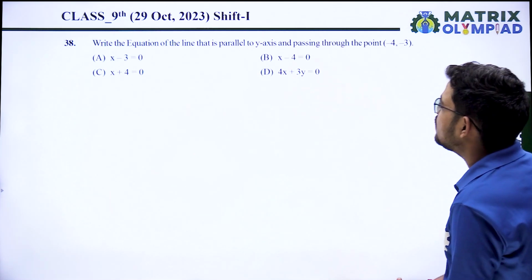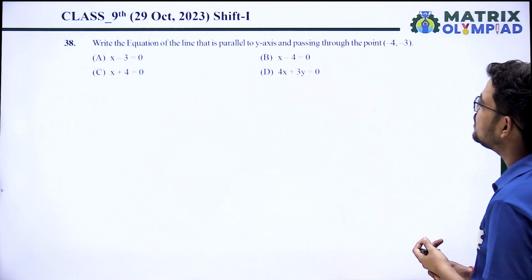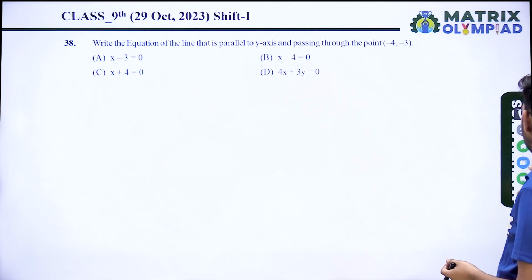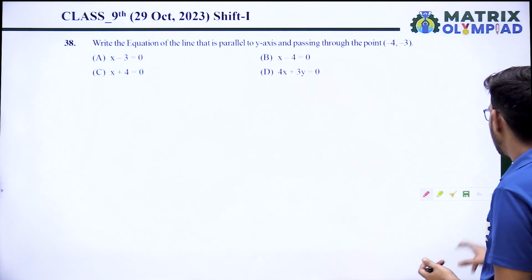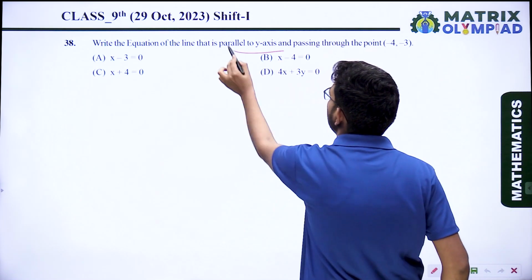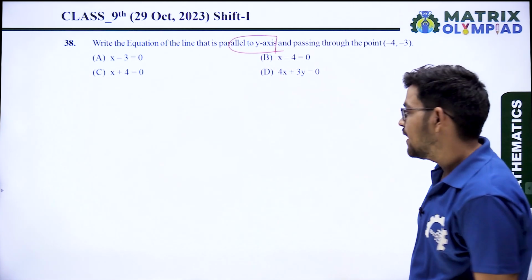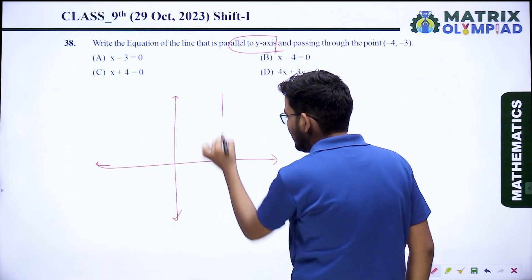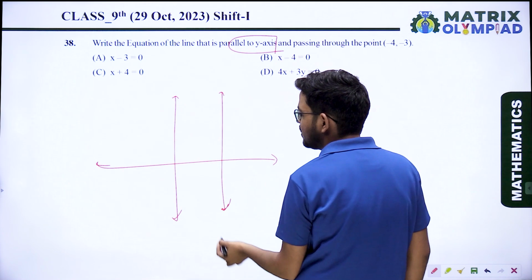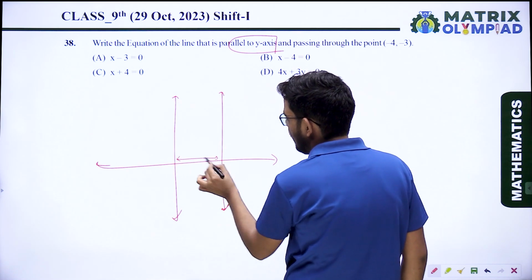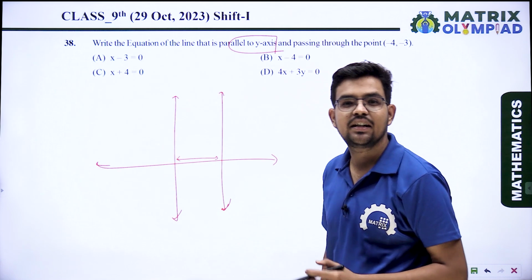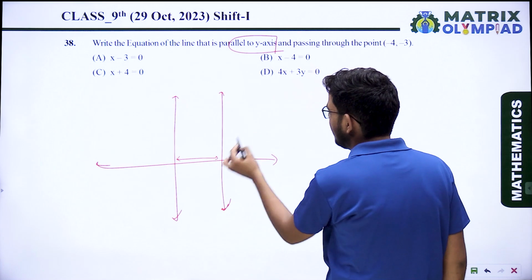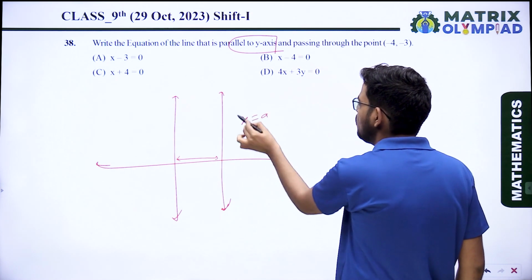Next question: write the equation of the line that is parallel to the y-axis and passing through the point (-4, -3). We have to write the equation of a line parallel to the y-axis. If a line is parallel to the y-axis, in that situation x is constant, and any line parallel to the y-axis can be given as x equal to a.